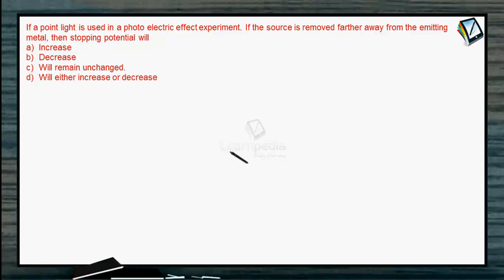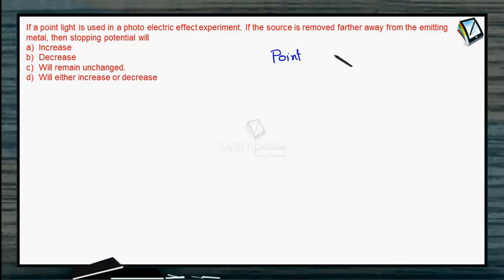If a point light is used in a photoelectric effect experiment, and the source is moved farther away from the emitting metal, then the stopping potential will... So first of all, let's understand the behavior of the point light.